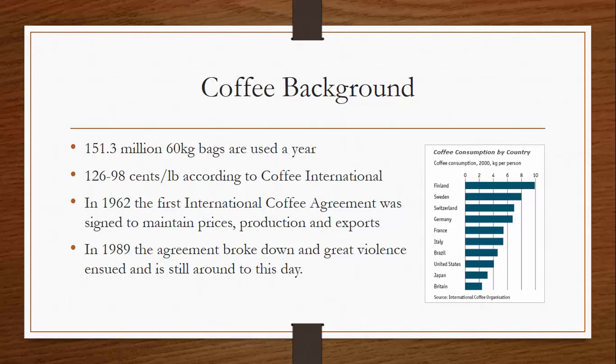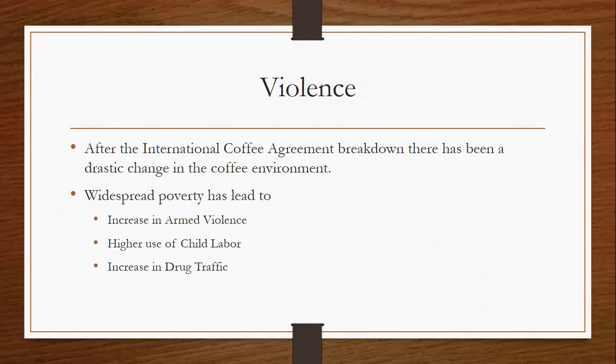Unfortunately, in 1989, participating countries failed to agree on production quotas, resulting in the U.S. backing out and the agreement ending. The termination of the International Coffee Agreement led to violence in coffee-producing countries as well as child labor that continues to this day. Beyond increased violence and child labor, drug trafficking has also risen in these countries.